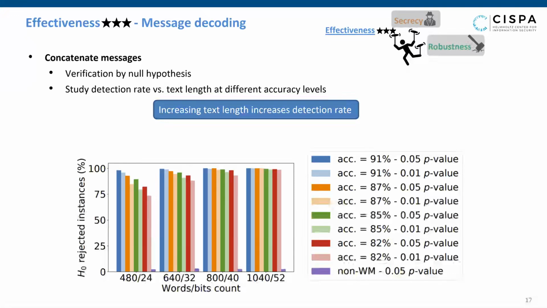We also validate that real text or non-watermarked text has random chance matching, which results in a high p-value and low false positive rates. Please refer to the paper for other decoding strategies.